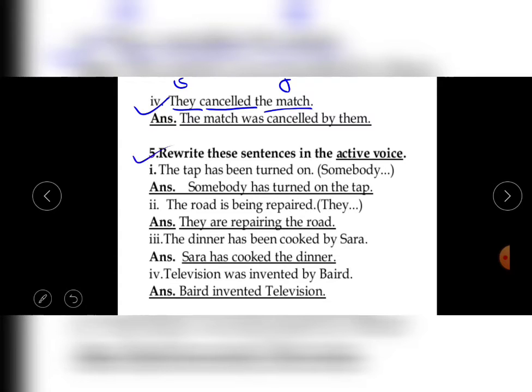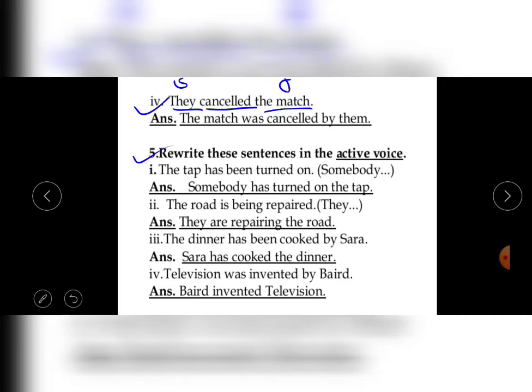Now students, in this exercise we have to turn passive into active. In the earlier exercise we turned active into passive. Now here we have to turn passive into active. The tap has been turned on by somebody. Here by is not written. It's given only in brackets. The tap has been turned on.